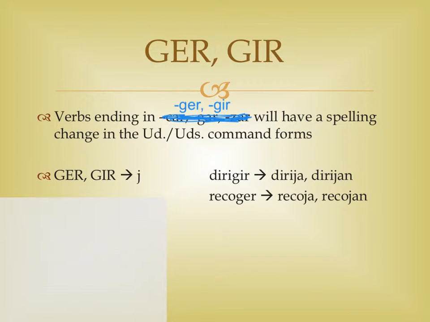Another example of verbs that have a spelling change in the subjunctive are verbs ending in GER and GIR. These verbs are going to change from a G to a J in the usted and ustedes command forms. So we have dirigir going to dirija and dirijan with a J, and recoger going to recoja and recojan also with a J.